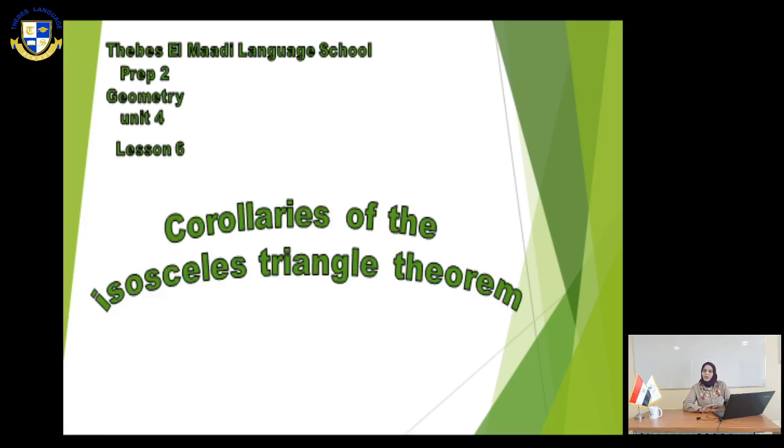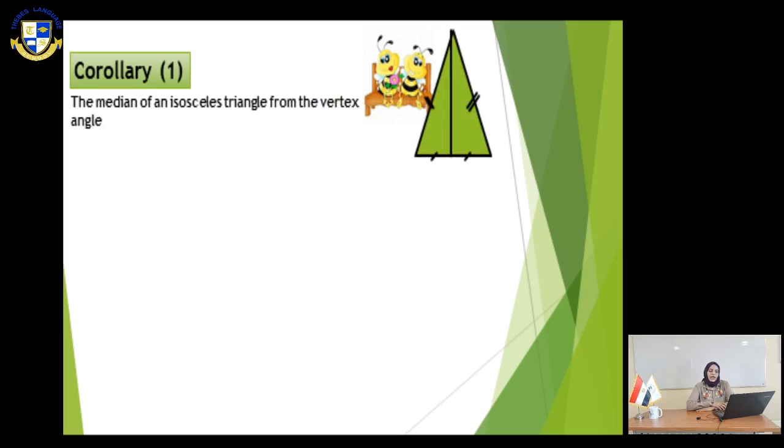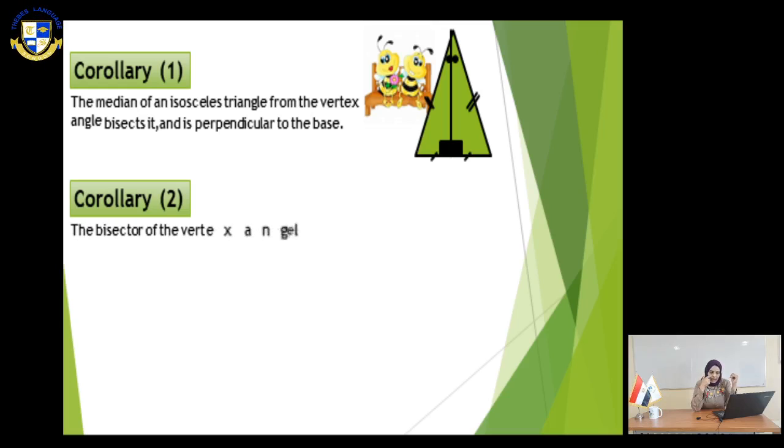Let's move to slide number 2. The median of an isosceles triangle from the vertex angle bisects it and is perpendicular to the base. Look at our figure. If we have a median in an isosceles triangle, what will happen? It will be perpendicular to the base and bisect the vertex angle.